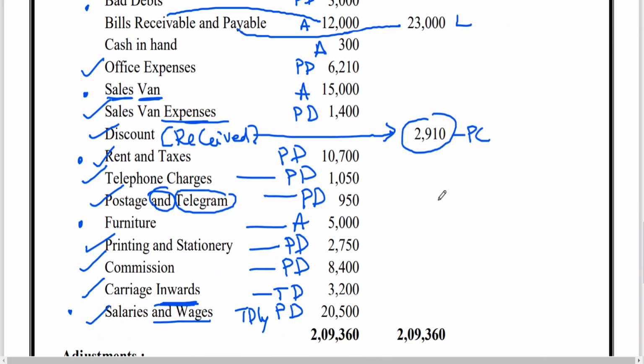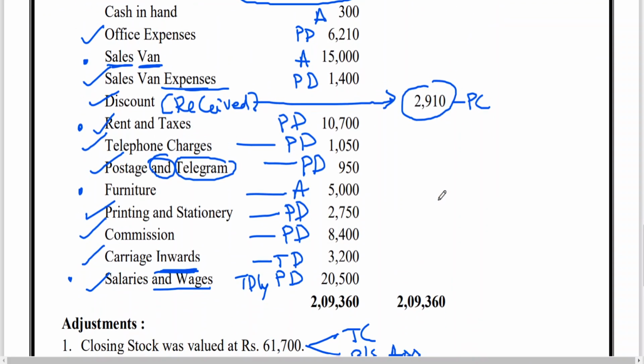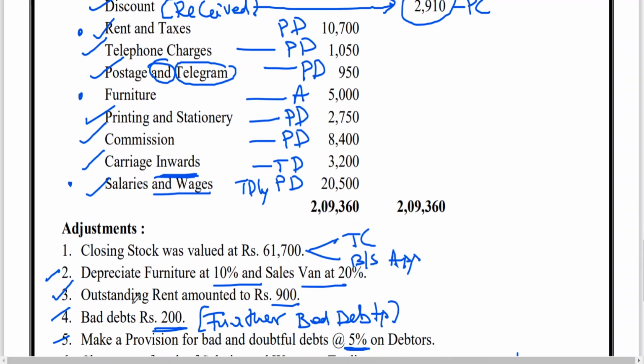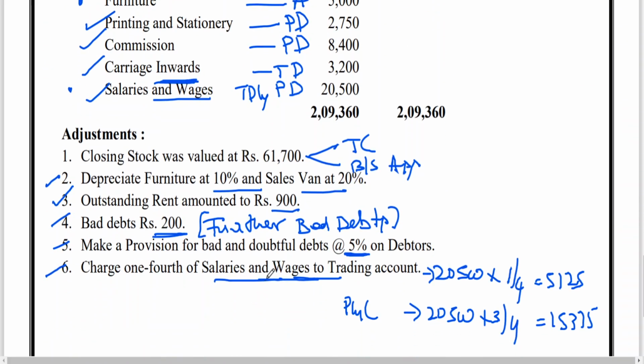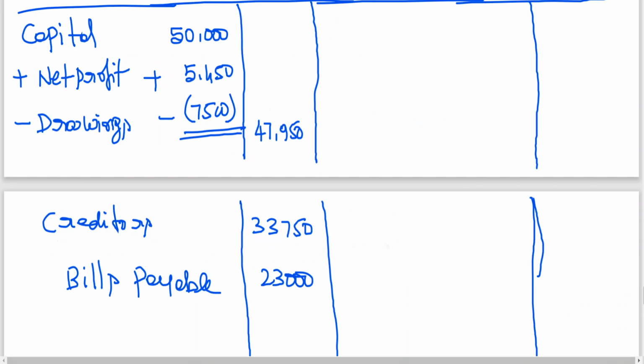Then after that, that's it. Liabilities, we got outstanding rent. I told you, outstanding rent will go to where? Balance sheet, liabilities side. What is outstanding rent? 900.